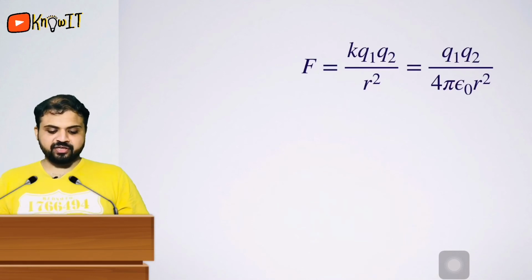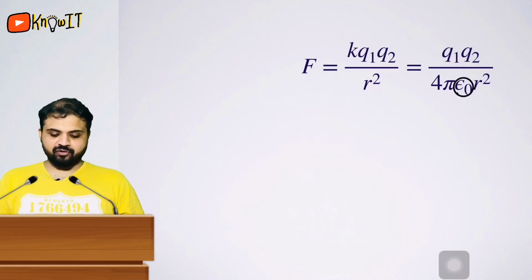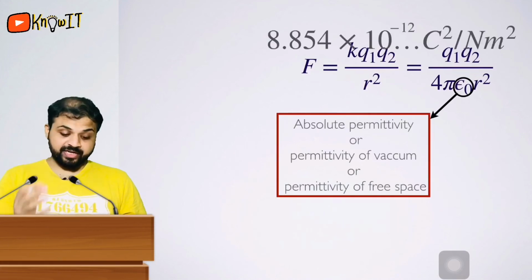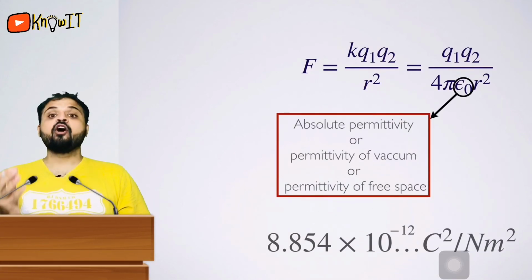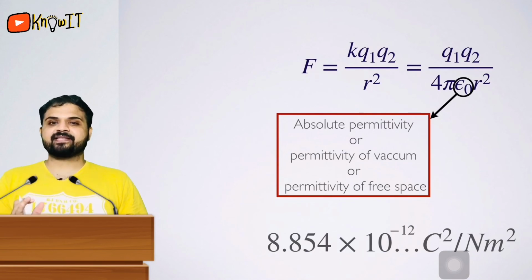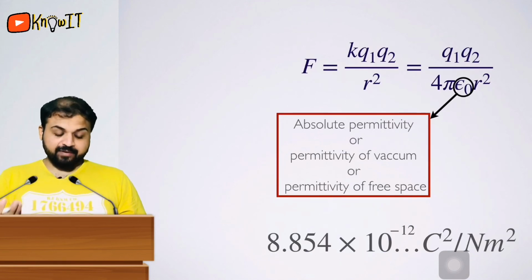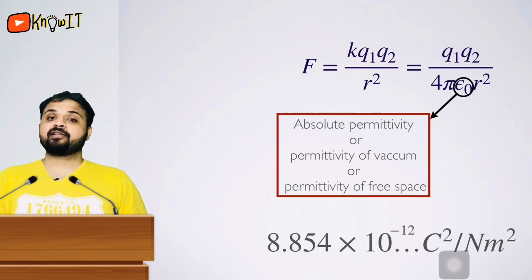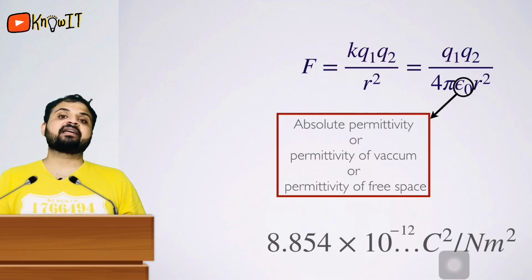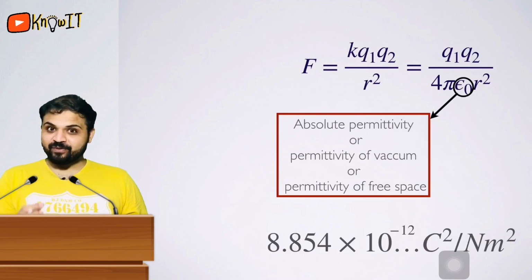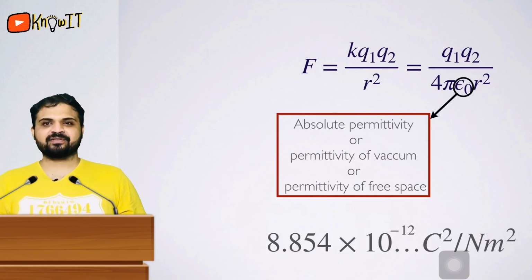Now this equation has this epsilon naught, which I already said is called absolute permittivity. It has two other names: permittivity of vacuum or permittivity of free space. It has a fixed value which is experimentally derived, that is 8.854 into 10 power minus 12 coulomb square per newton meter square. You need to remember this value for calculation purposes.